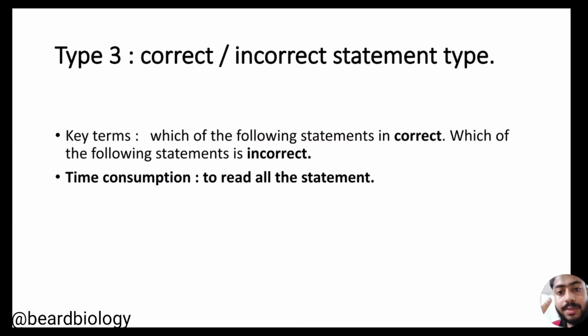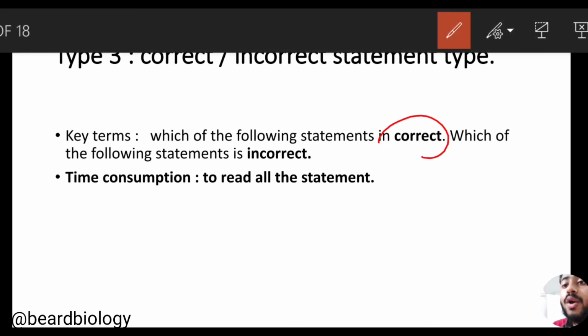Type 3, that is the correct or incorrect statement type. That means in the exam hall they will provide four options, or we can say four statements, and they will ask which of the following statements is correct or incorrect. Please note, correct or incorrect, here we make the mistake. Okay, now the students consume their time to read the statements and understand the statements.